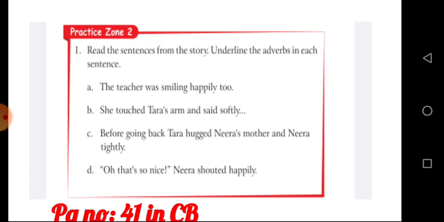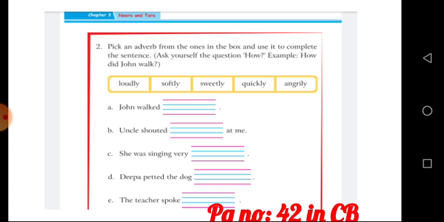And see the next one. She touched Tara's arm and said softly. Softly. Underline it. And the third one. Before going back, Tara hugged Neera's mother and Neera tightly. Everyone underline that word, tightly. Good. And see the last one. Oh, that's so nice, Neera shouted happily. Everyone underline the word happily. Okay children, I hope everyone completed question number 1.